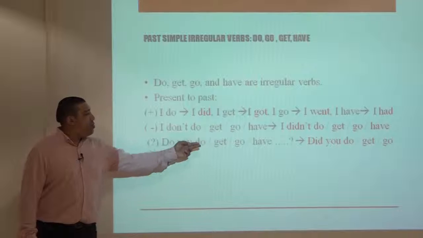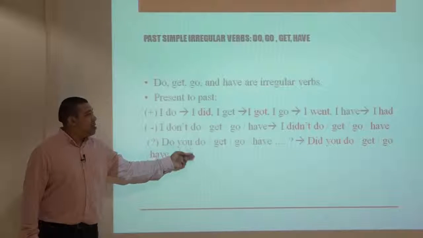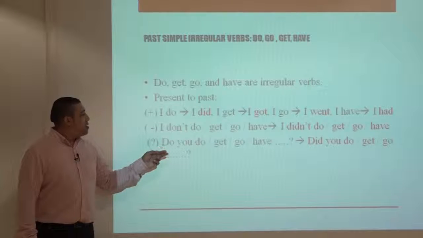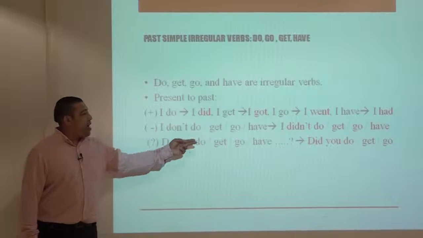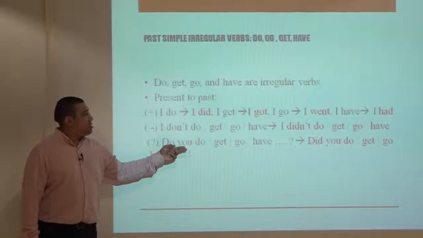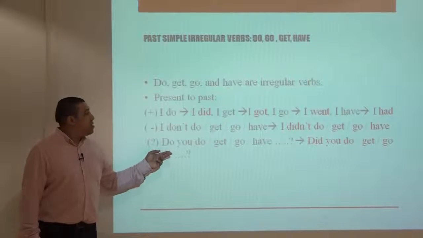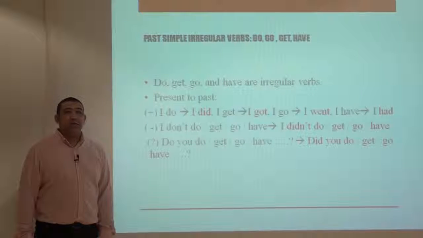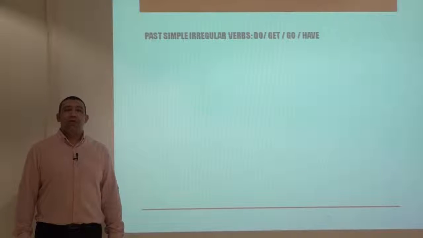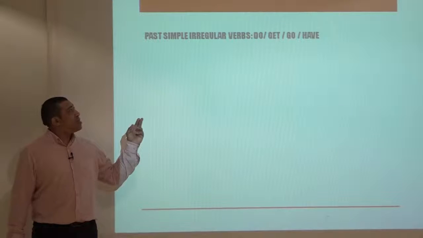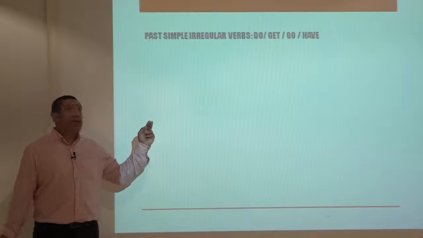Or do you go, present tense, did you go, past tense. For another example, do you have in the present tense, but we say did you have in the past tense. Let's look at the positive, negative, and question forms of irregular verbs like do, get, go, and have.